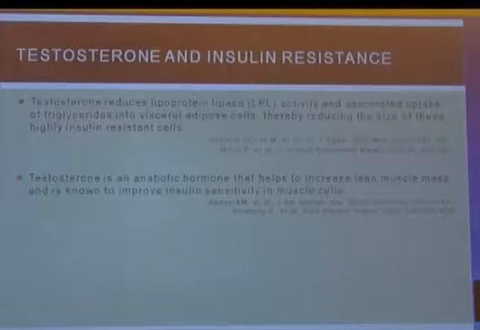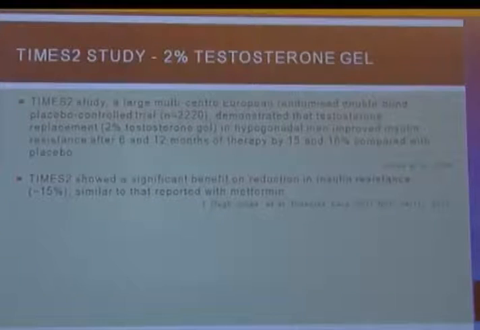Testosterone is an anabolic hormone that helps to increase the lean muscle mass and is also known to improve insulin sensitivity. So, there are some insulin sensitivity issues which are improved by testosterone, and that is why its deficiency can cause diabetes. How can you treat that?